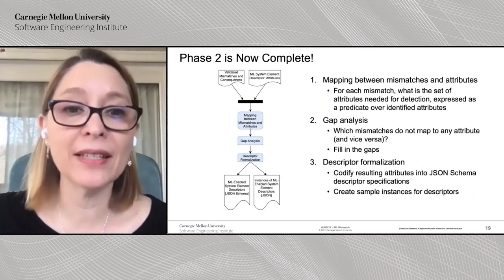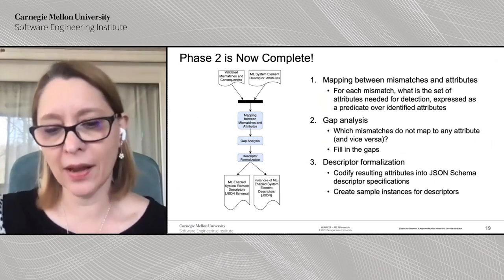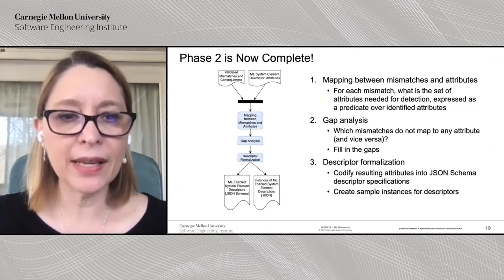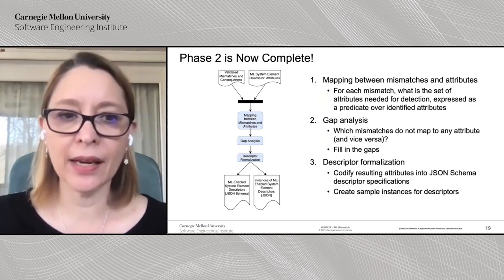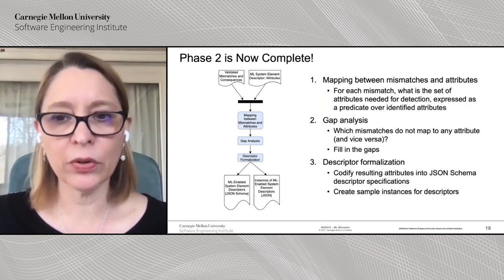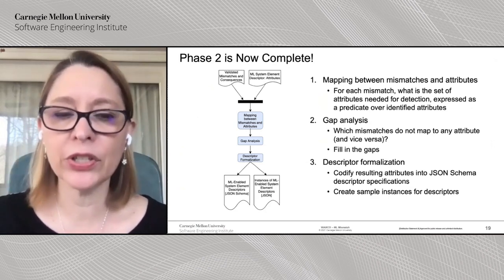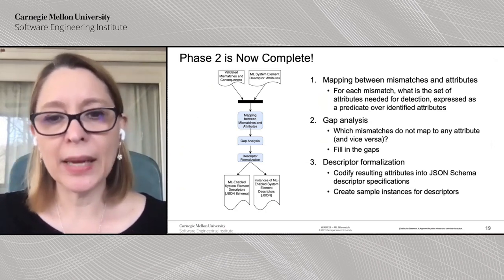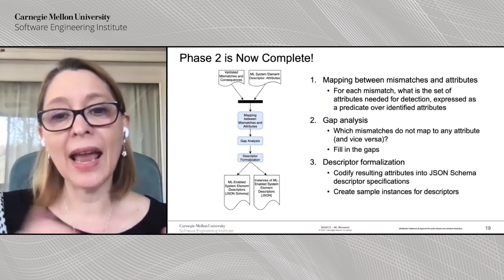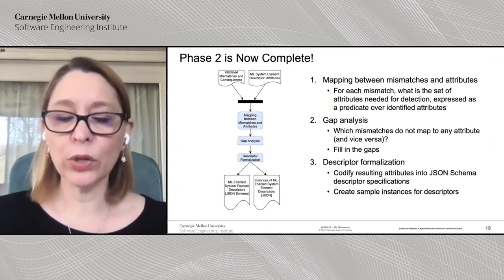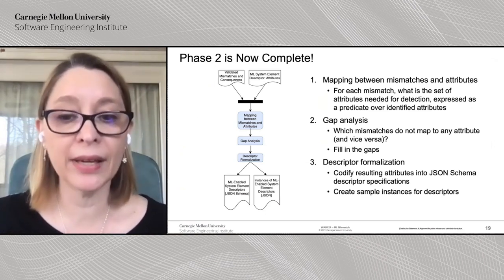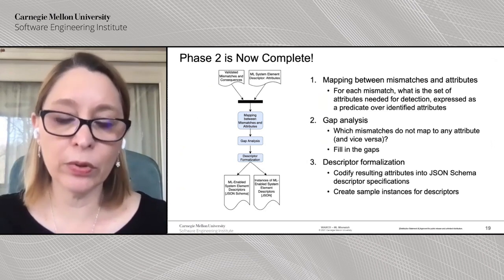We're happy to inform that the survey phase, which was not complete by the time we submitted the paper, is now complete. And what we've done after that with the information that we had is that we took the validated mismatches and consequences from the survey, as well as the ML system element descriptors, or the attributes that came from the multivocal literature study, and we did a mapping between the two. So basically, for each mismatch, what is the information that you would need in order to avoid having this mismatch? And then we did a gap analysis. Which mismatches did not map to any attribute, and which attributes did not map to any mismatches, and we filled in the gaps. And out of that, what came was a descriptor formalization.